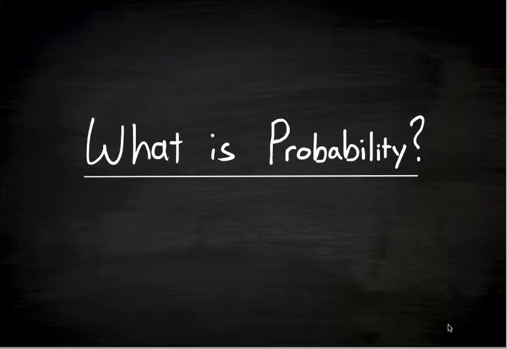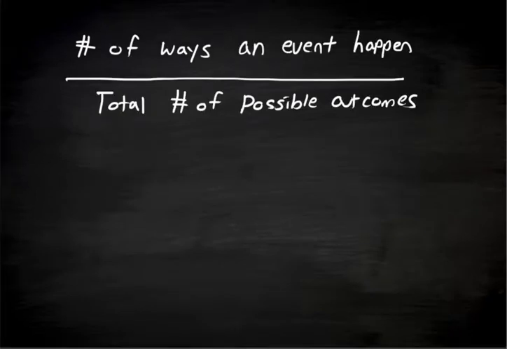Probability is the study of randomly generated values, meaning that we don't know what the next outcome is. For instance, we're certain that today is sunny, but what about tomorrow? Is it rainy or sunny? The outcome is probabilistic. Let's take a look at the math behind probability. The formula for probability is the number of ways an event can happen divided by the total number of possible outcomes. Let's take a look at an example.